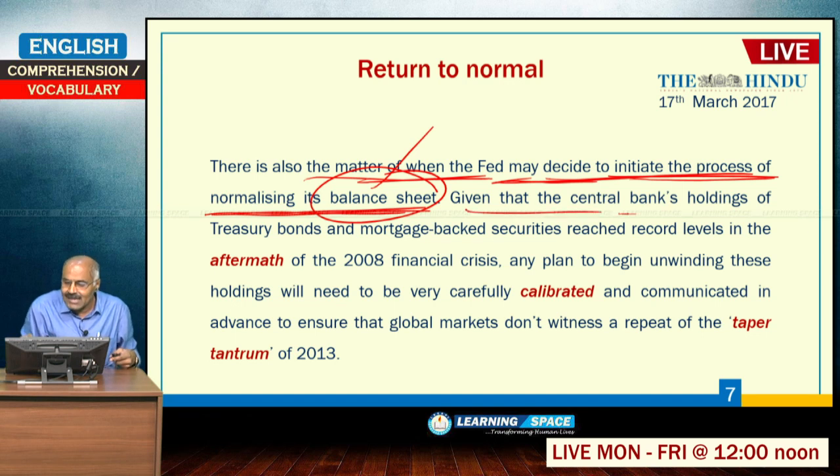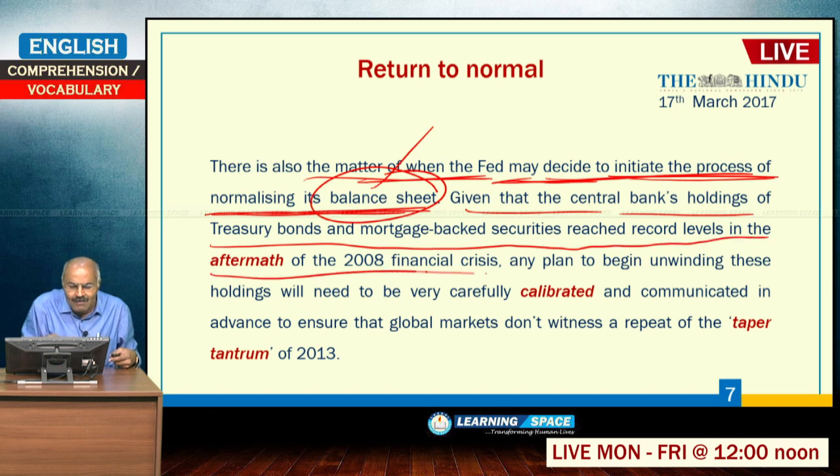Given that the central bank's holdings of treasury bonds and mortgage backed securities reached record levels in the aftermath of the 2008 financial crisis. So, after the 2008 financial crisis, what is aftermath? Aftermath means after some bad incident. Normally, you have to use this word to indicate a bad incident only.